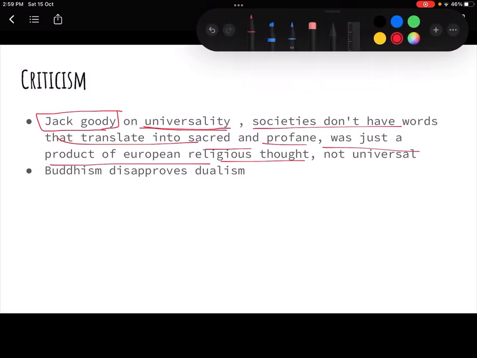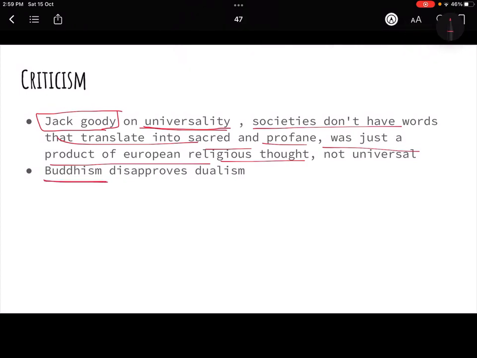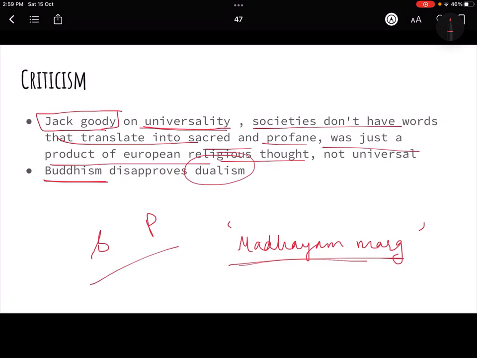And even Buddhism disapproves this thought, because Buddhism talks about the madhyam marg, the middle path. What is the middle path? It is all about being on the middle path, right? That means they disapprove of dualism, the dualism of sacred and profane, where if this is sacred then that is profane, the two extreme ends of one pole. But Buddhism talks about the madhyam marg, that means neither of these, right? So it also disapproves dualism.